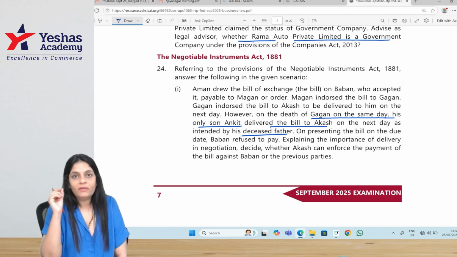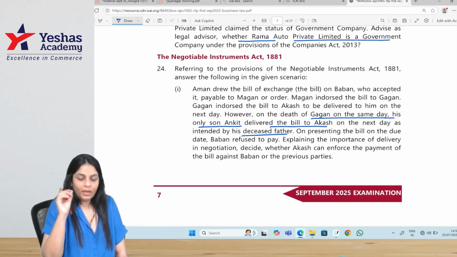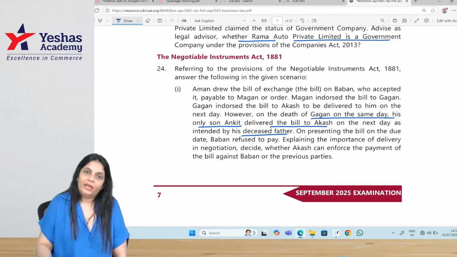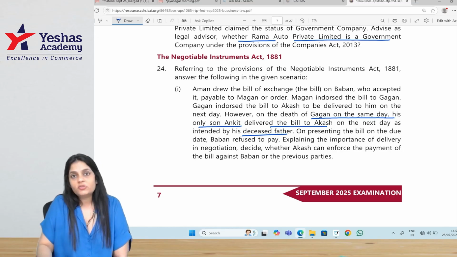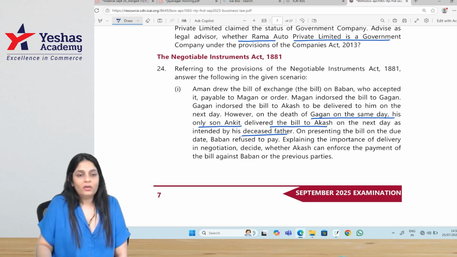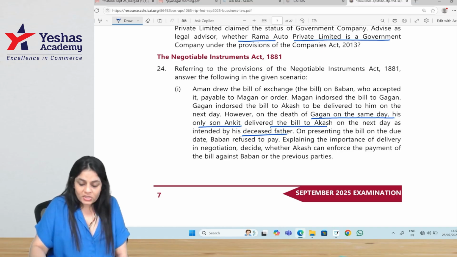Endorsement is valid only when it is completed by delivery. Delivery has to be done only by the endorser. The legal heirs of the endorser cannot deliver the instrument on the death of the endorser, and such a delivery is not valid.